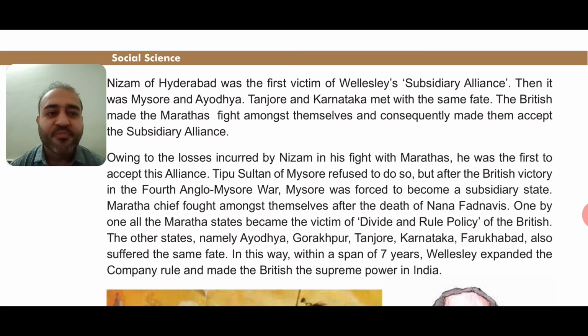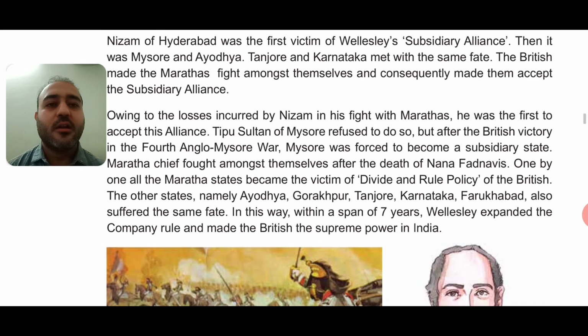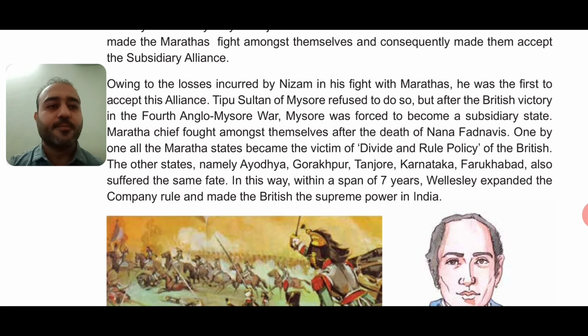That means they also had to become the victim of the subsidiary alliance system, and they also came under British rule. In this way, within a span, means a time period, of 7 years, Wellesley expanded the company rule and made the British the supreme power in India. Supreme power means the most powerful, right? The Britishers had become most powerful in India. That means many of the states were under the control of the Britishers now.